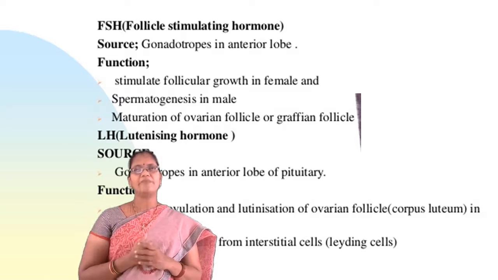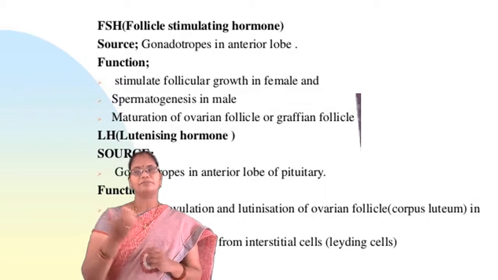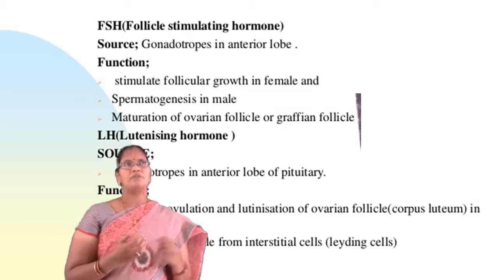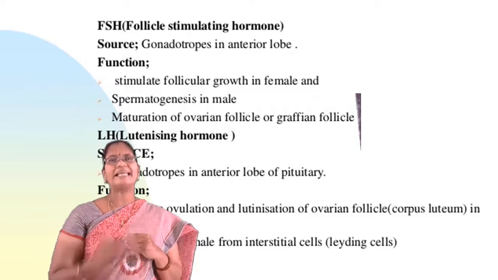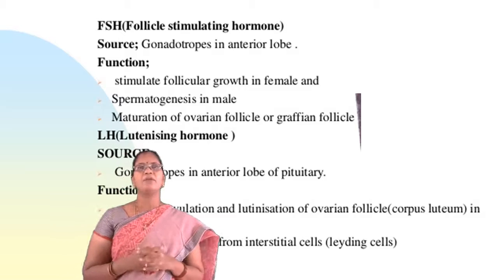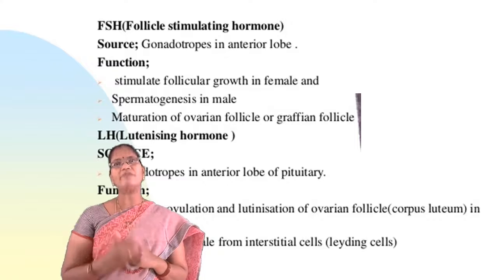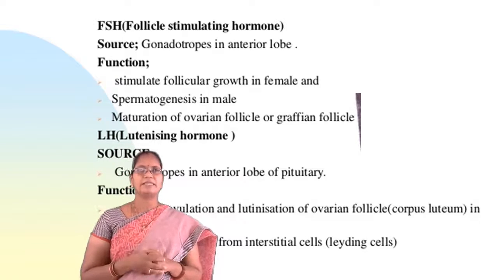So the main function of FSH is to stimulate follicular growth in the female and trigger spermatogenesis in the male. It is also responsible for the maturation of ovarian follicles or Graafian follicles in females.